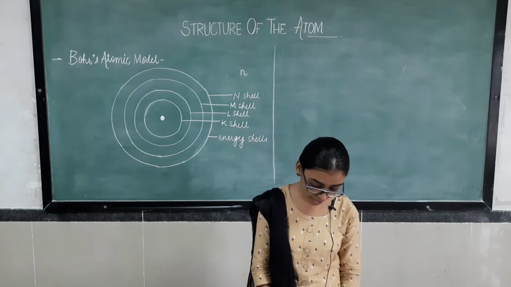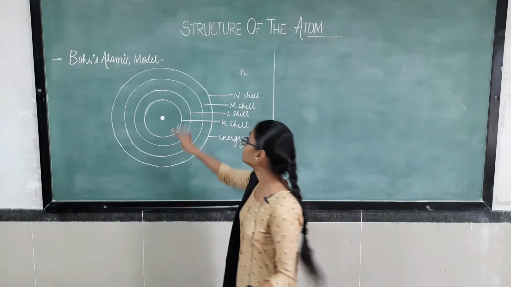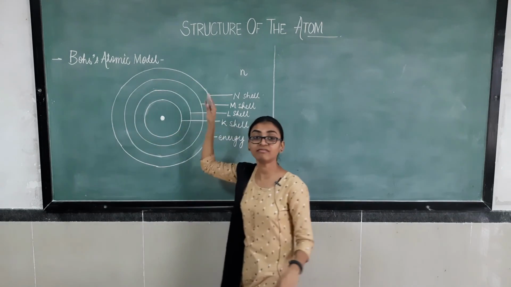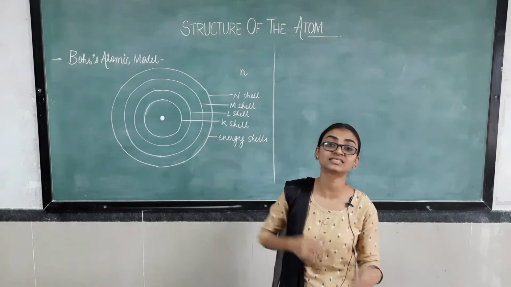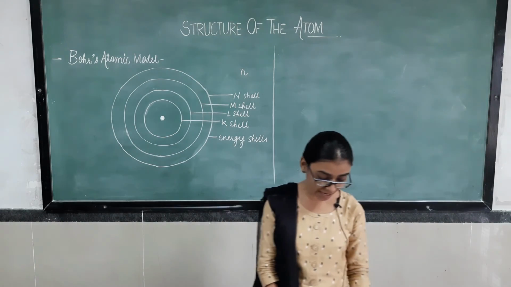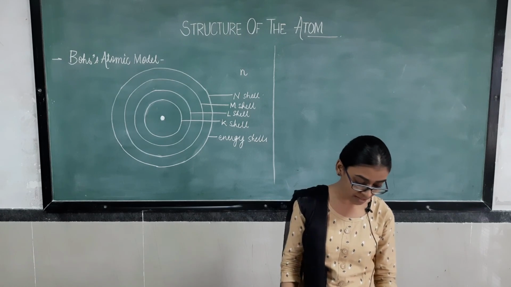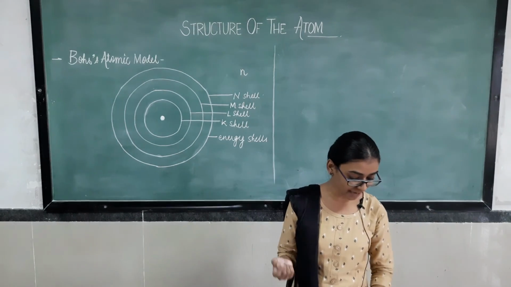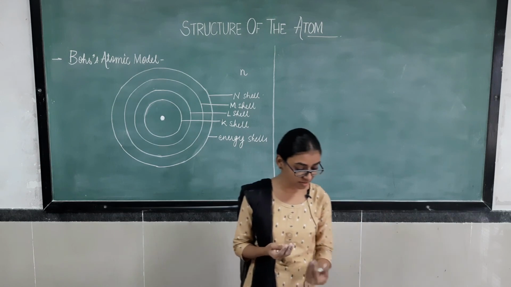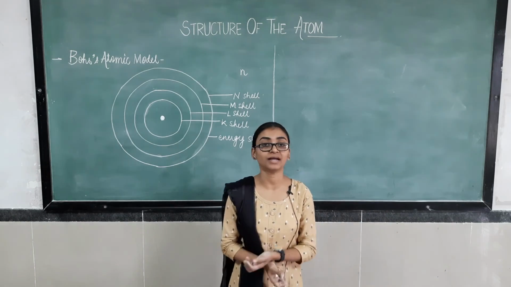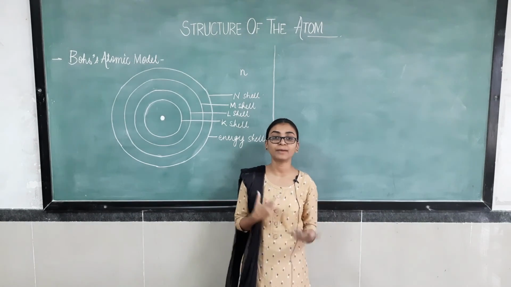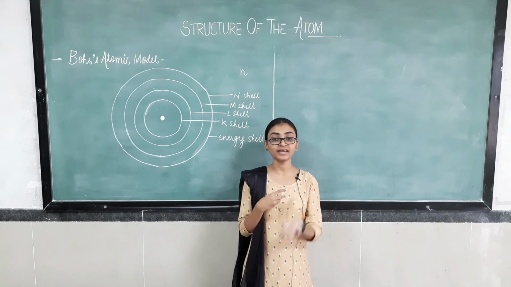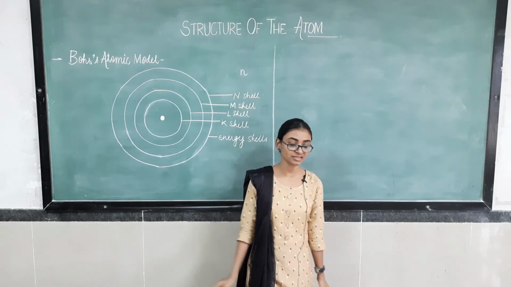In the next part we are going to learn how the electrons revolving inside these orbits are arranged, how they are distributed in different orbits. After that we are going to see valency, then atomic number, atomic masses, isotopes and isobars. In this way we are going to complete this chapter. So in the second video we will finish this chapter.